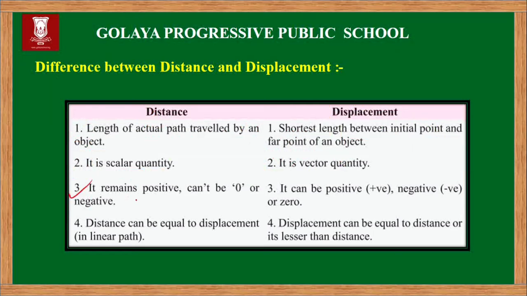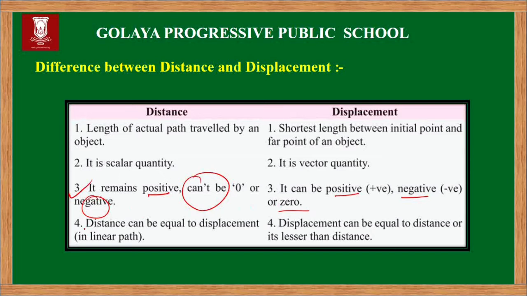Then let us come to the next point: distance always remains positive. Distance is always positive. It can't be zero and it can't be negative. Whereas in case of displacement, it can be positive, it can be negative, and it can be zero depending upon the condition. Clear? We have discussed that earlier also, and we will see these things in the upcoming numericals also.